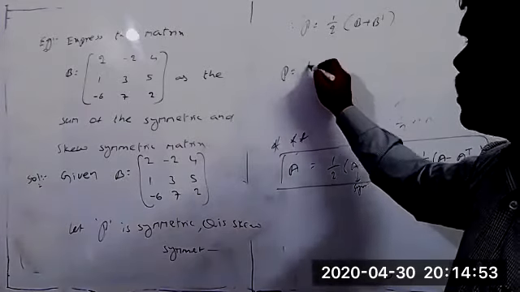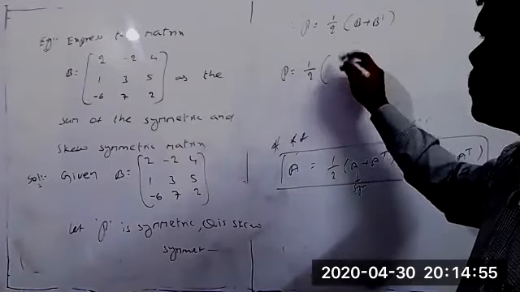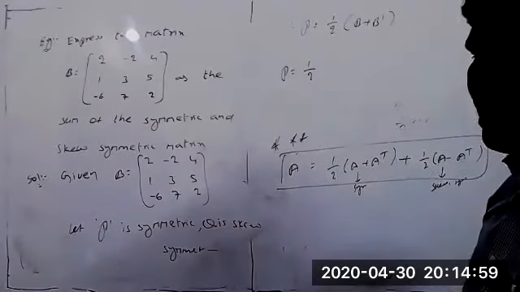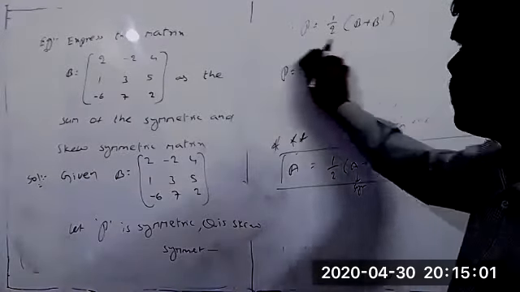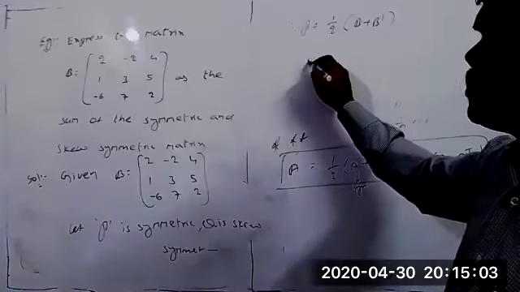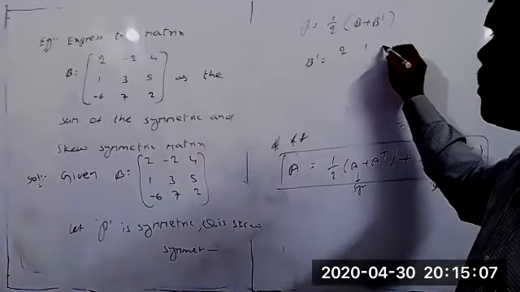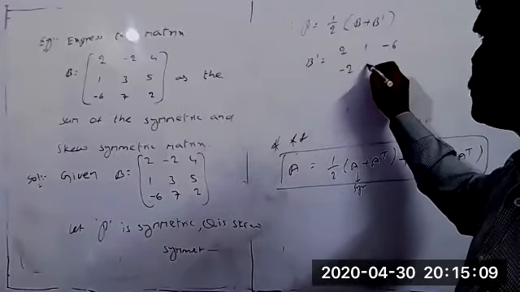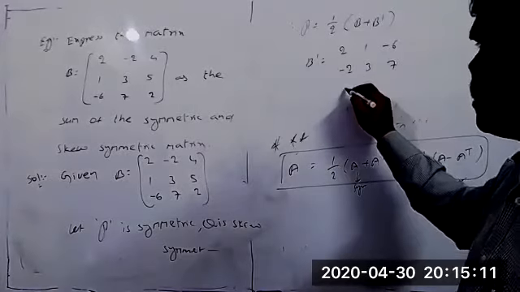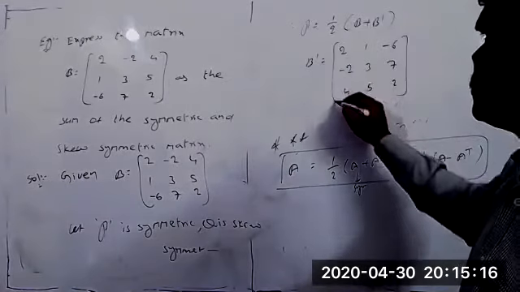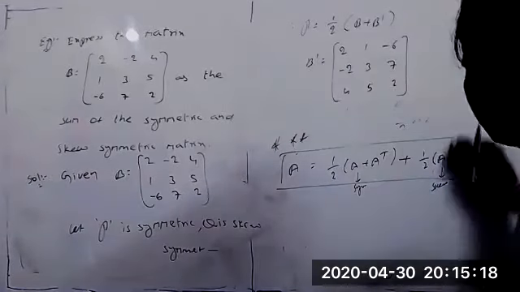So P equals half into B plus B transpose. First find B transpose separately. B transpose equals 2, 1, minus 6, minus 2, 3, 7, and 4, 5, 2. This is B transpose.